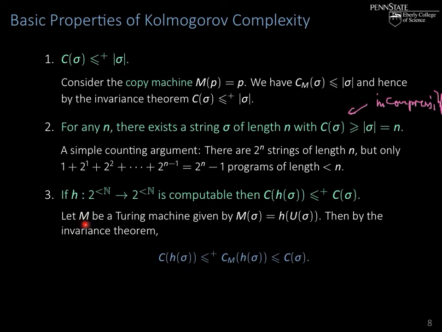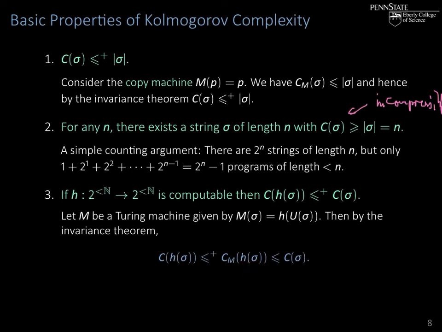So suppose M is a Turing machine that computes the following function. It takes what the universal machine does on sigma, and then whenever this is defined, it performs the operation h on it. By the Church-Turing thesis, this is indeed a partial computable function, so it can be performed by a Turing machine. And then by the invariance theorem, the complexity C of h of sigma is at most that of C sub M of h of sigma. That's the invariance theorem here.